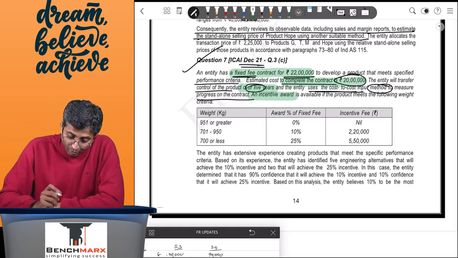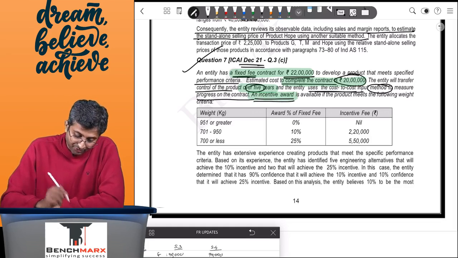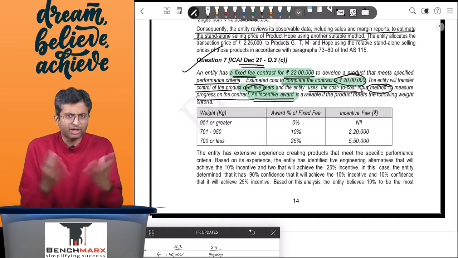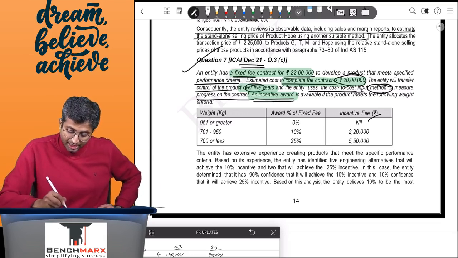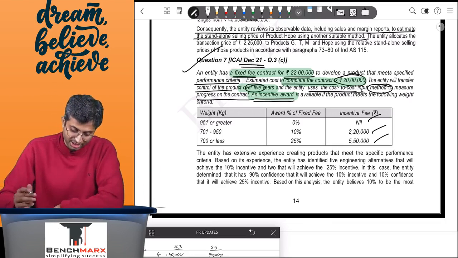An incentive award is available. So this seems to be variable consideration. If the product meets the following weight criteria, that is, if it is greater than 951, very heavy, like a missile is very heavy, I want a lighter missile, then you will get 0 incentive. If it is between 700 to 950 kgs, you will get 2,20,000 as incentive. Below 700, then you're going to get 5,50,000 as incentive.